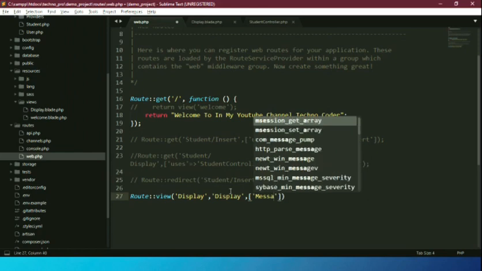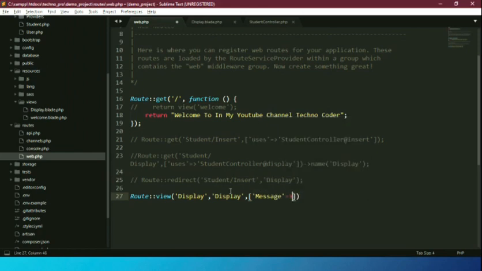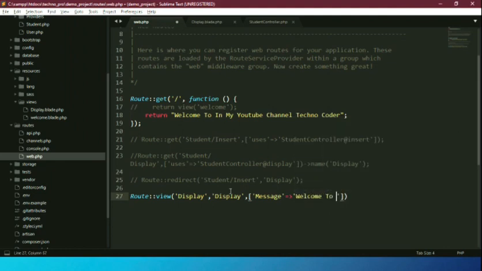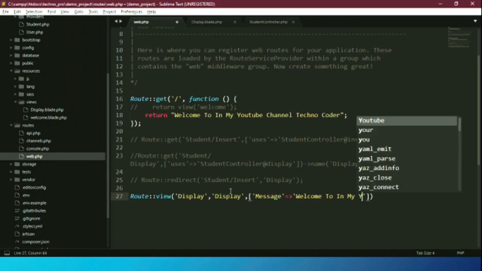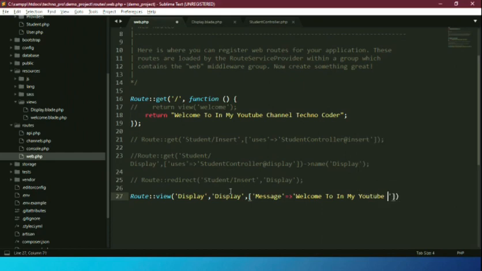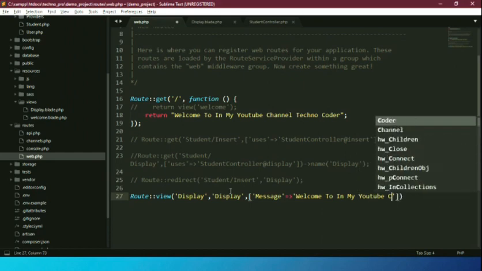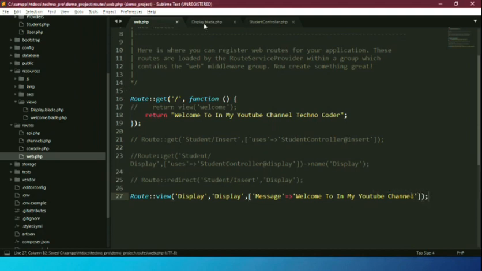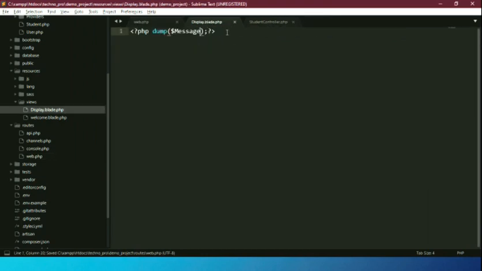So I want to pass one variable which contains the value "welcome to my YouTube channel". Okay, control save and go to display.blade.php.